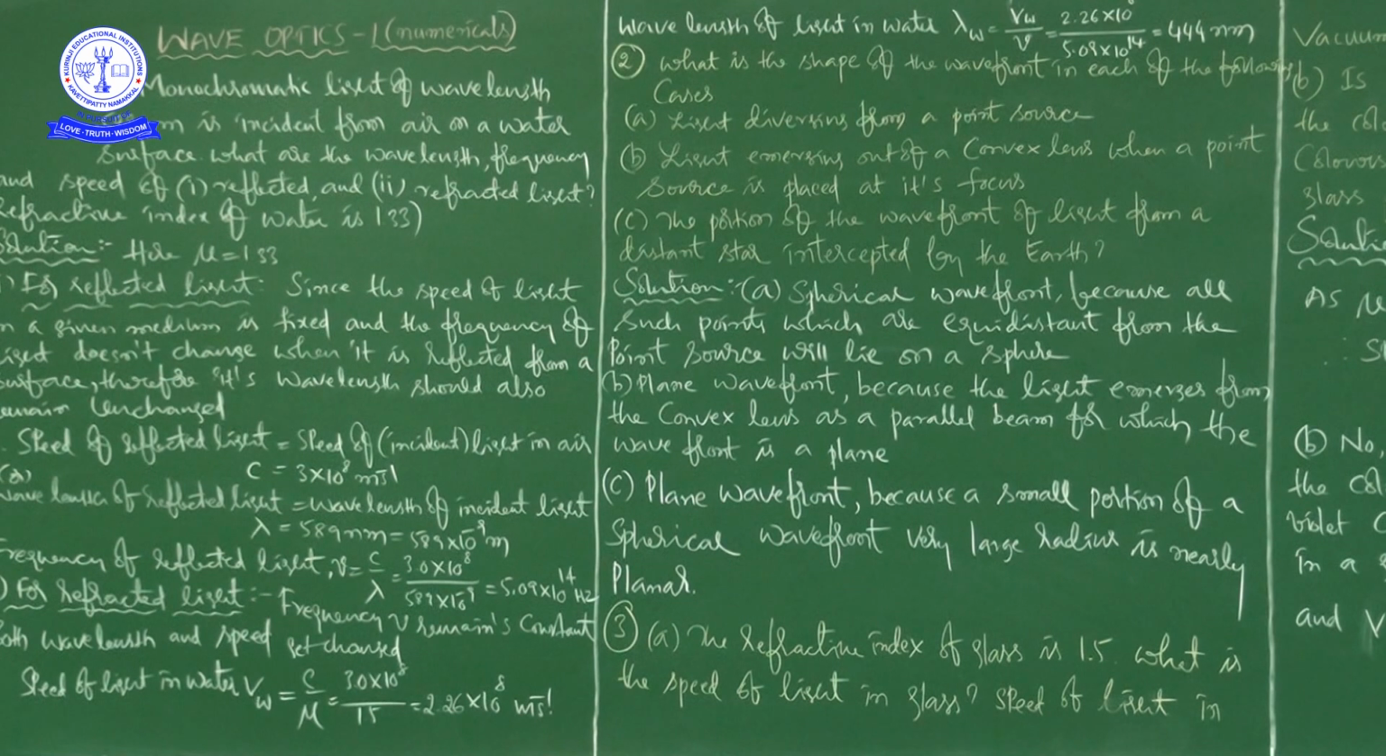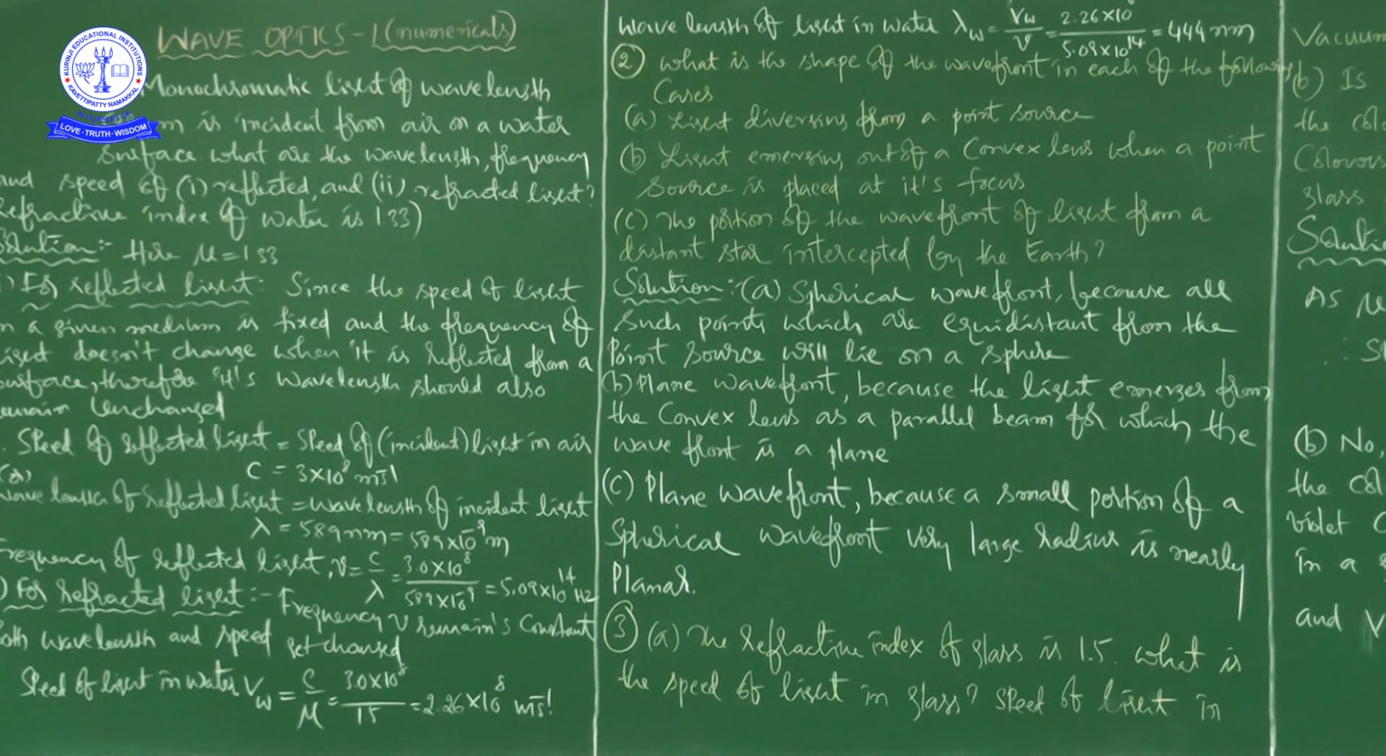Okay. Here, monochromatic, here again I came to the problem. See, monochromatic light means light which has a single wavelength. Mono means single, chromo means color. So monochromatic light of wavelength 589 nanometers, nano means 10 to the power of minus 9, is incident from air onto a water surface. What are the wavelength, frequency and speed of reflected and refracted lights?